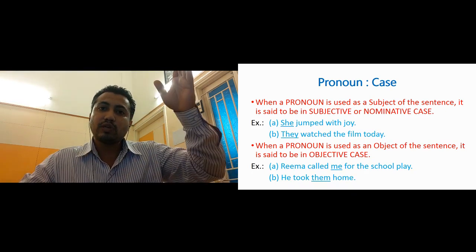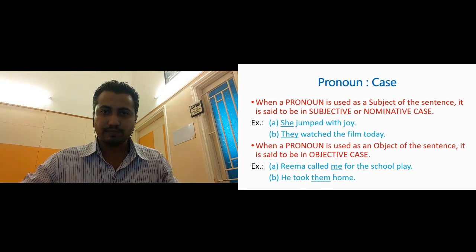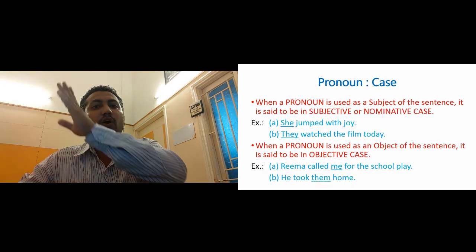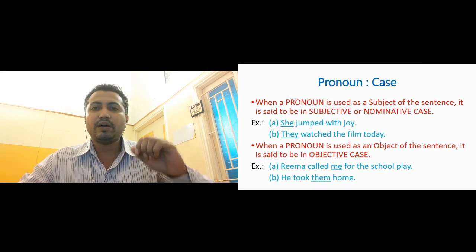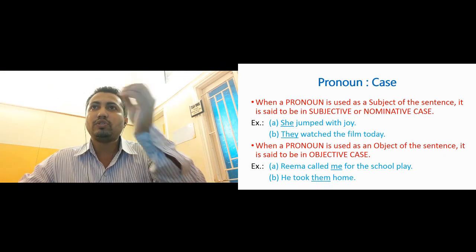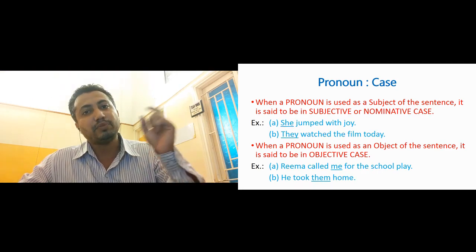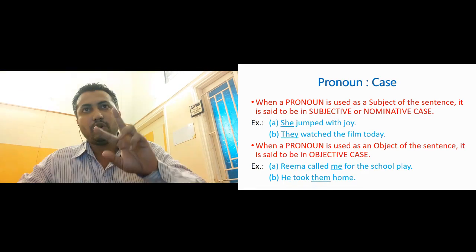The pronouns which are used as a subject will all be known as subjective case, and the pronouns which are used as an object will all be called objective case. Understood? So when a pronoun is used as a subject of the sentence, it is said to be in subjective or nominative case. Both are same, subjective or nominative.